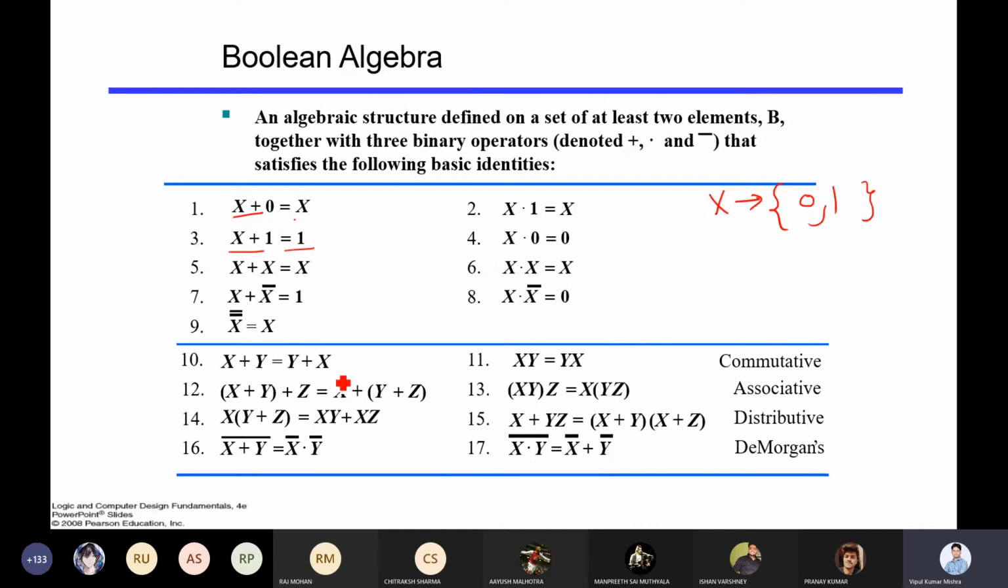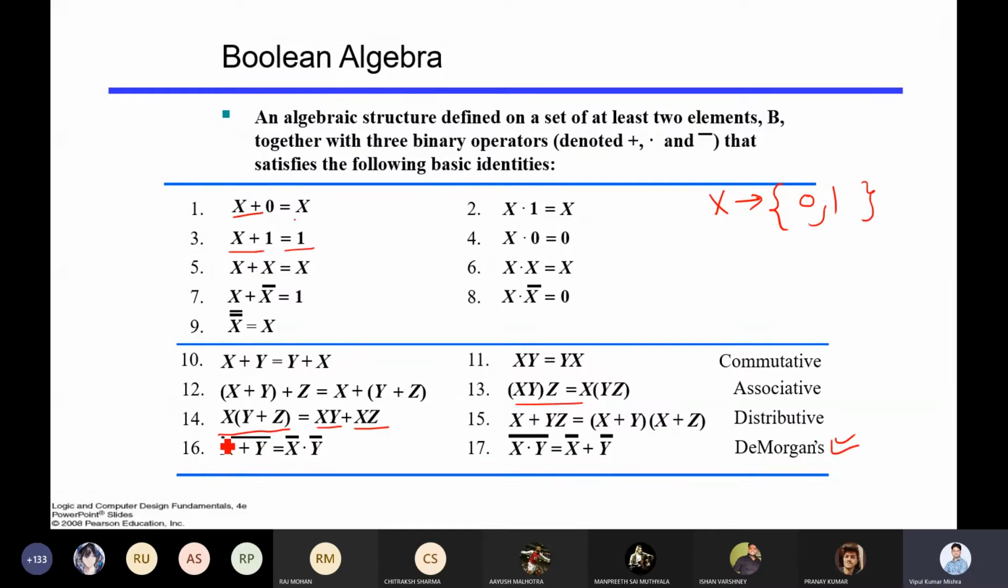Similarly, there are some laws here. The commutative law is there, where you can swap the values, or change the order. Then you have the associative law, then the distributive law, where x dot (y plus z) can be xy plus xz, right? Similarly, you have De Morgan's law. This is one of the very important laws that is heavily utilized. We have seen that while implementing gates using NAND gate and NOR gate, we utilized De Morgan's law to break the circuit.